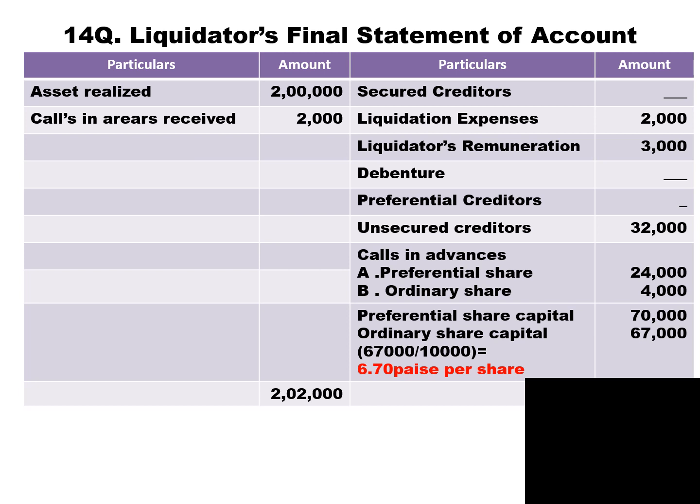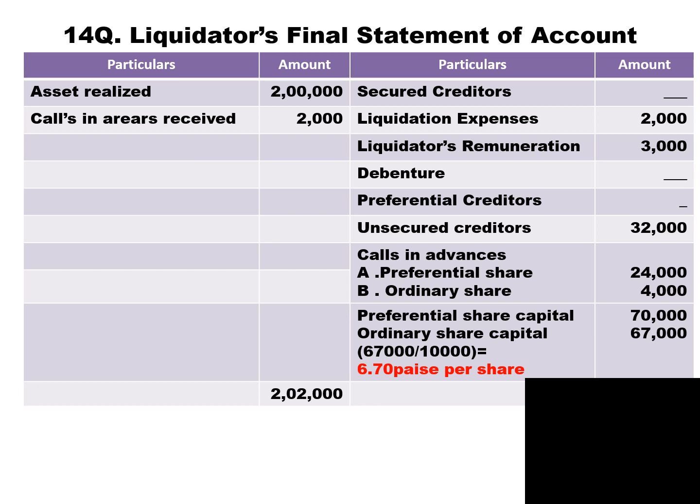Next, debenture, dash, we don't have any debenture in our question. Then unsecured creditor is 32,000, that's trade creditors and bills of exchange together. Then we have calls in advance. We have two calls in advance: preference share calls in advance 24,000, ordinary share calls in advance 4,000.